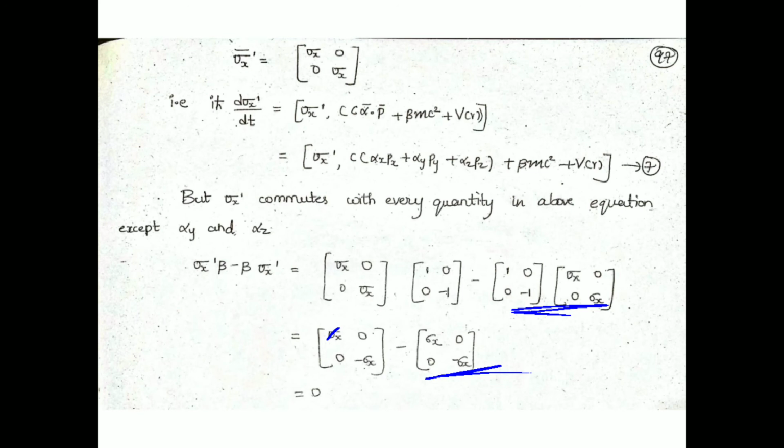So finally we would get here also a null matrix. That means they both commute with each other. Hence finally equation 7 is going to give... So now we have seen that b times square v of r is going to commute, and alpha x is going to commute. So these are the two things remaining.